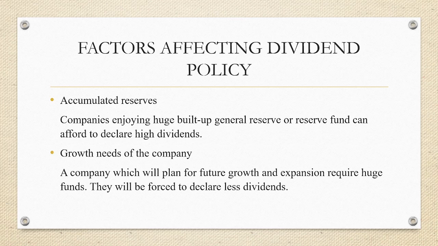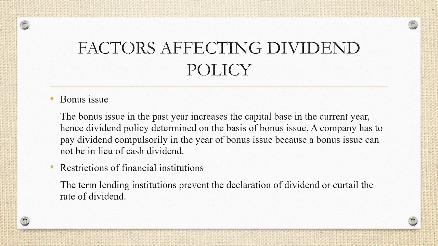The companies which enjoy a huge general reserve or reserve fund can afford to declare high dividends. At the same time, the growth needs of the company also affect the dividend policy. A company which plans for future growth as well as expansion requires huge funds, and such firms will always feel that it is better to retain the earnings than to declare the dividends.